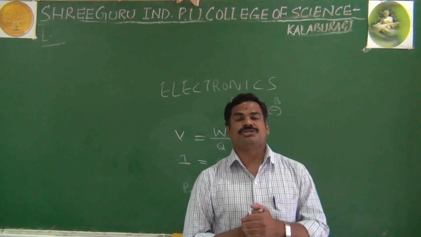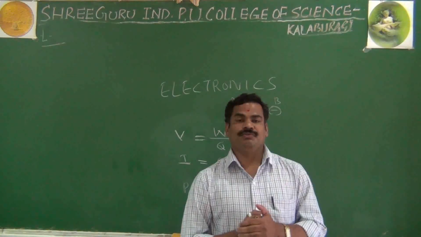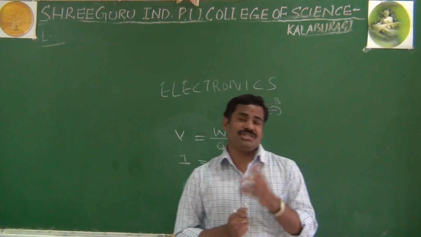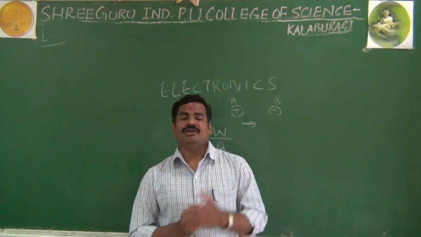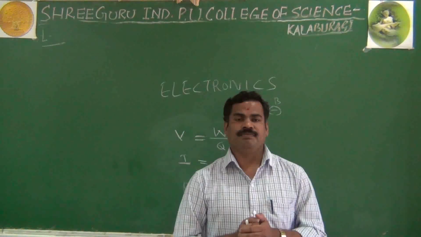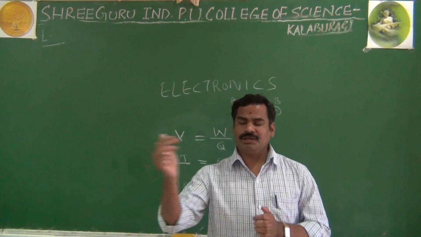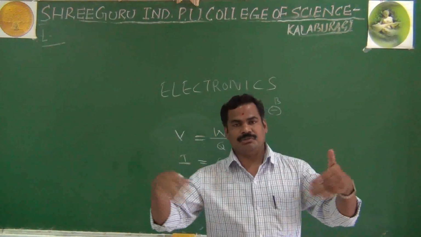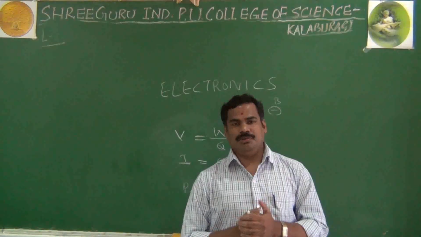And also students are moving, they are also active. That's why I said it is also called current. In a conductor, if the electrons are moving randomly, the net current will be zero.